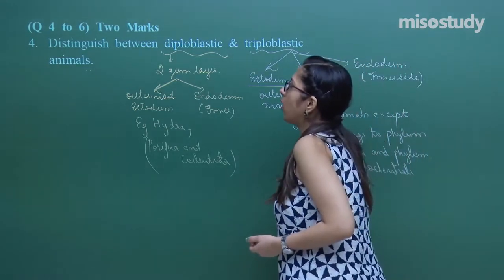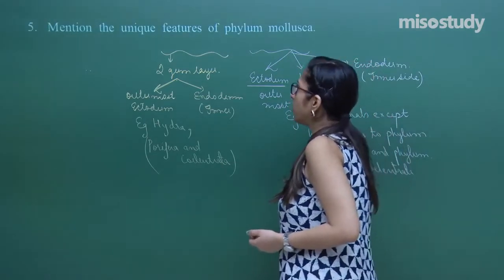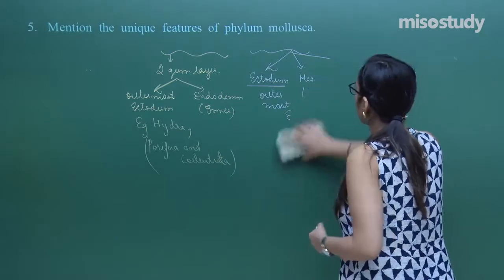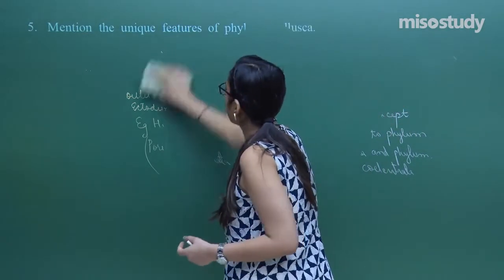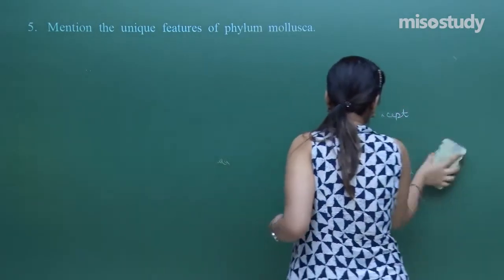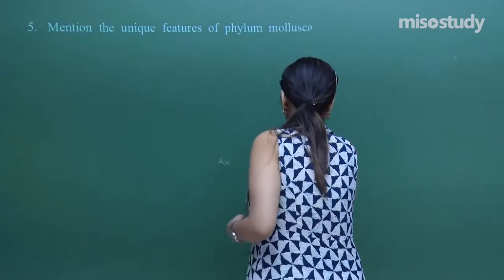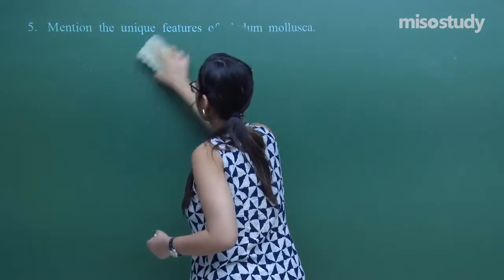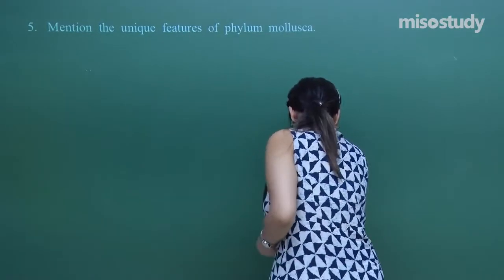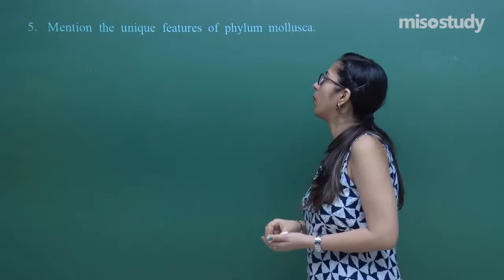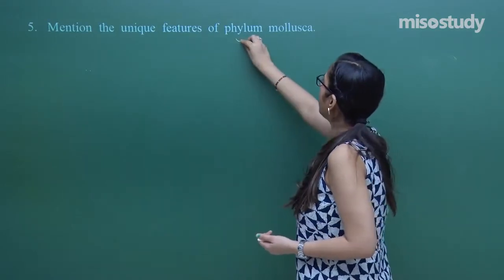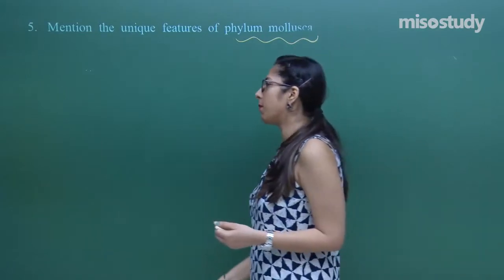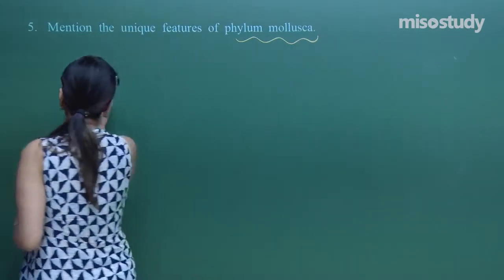So let's move on to our next question, question number 5. We have to explain the features of the animals that belong to phylum Mollusca. First of all, let's discuss the habit and habitat of such organisms.